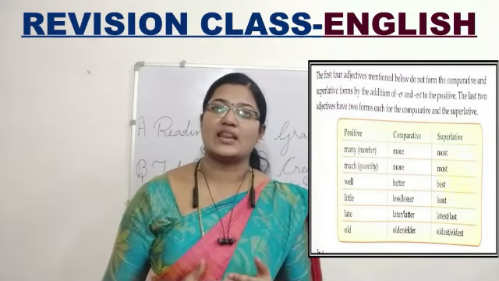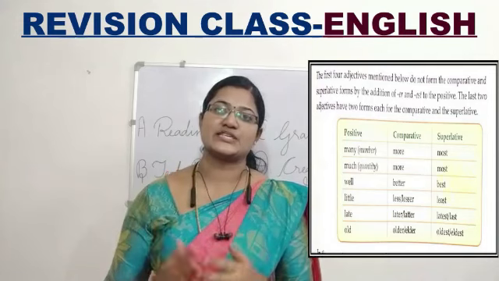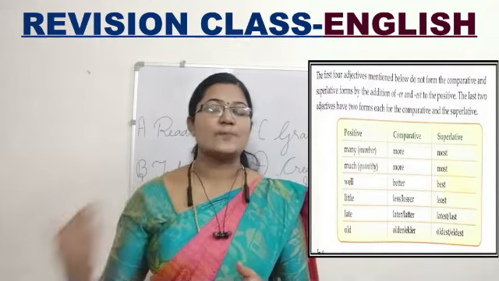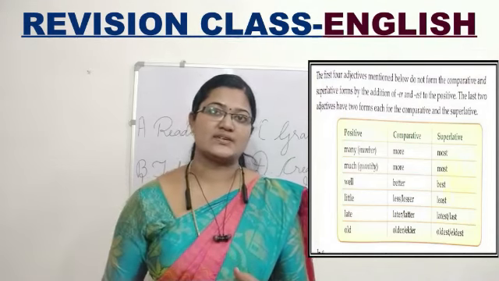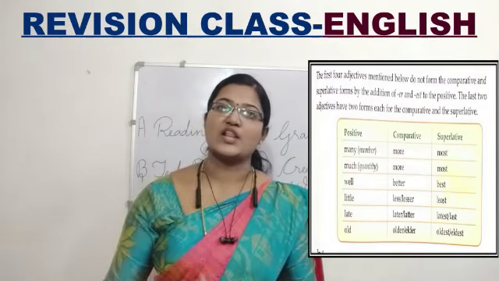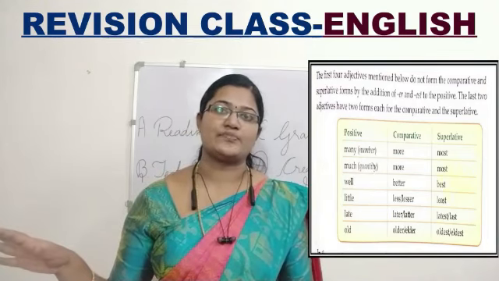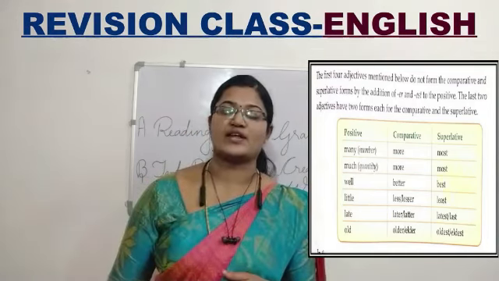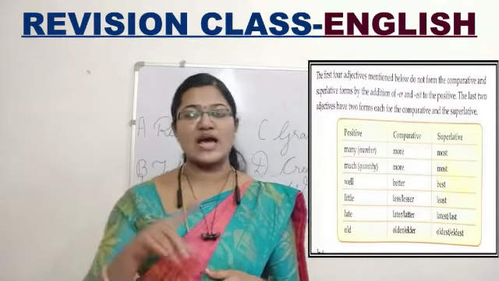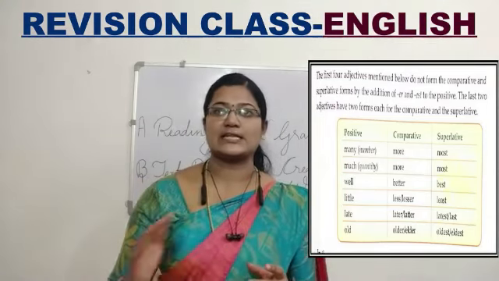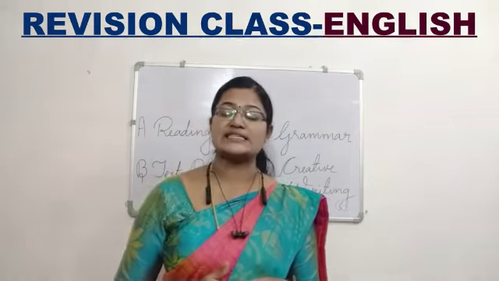Good or well: what is the comparative degree? Better. Superlative form is best. Bad or ill: worse, worst, W-O-R-S-T. These two are very important. And page number 63, you have a table that you also have to memorize. Little differences are there.